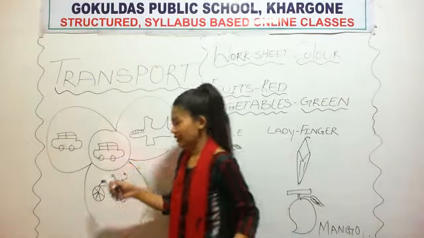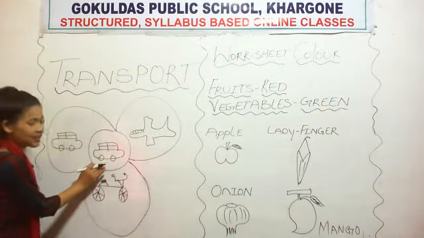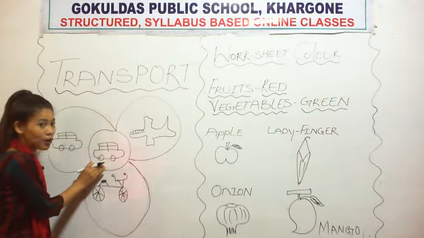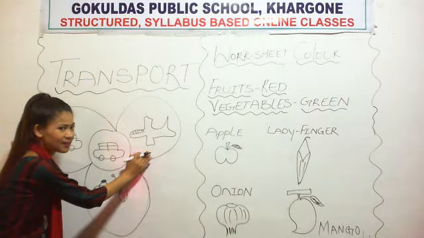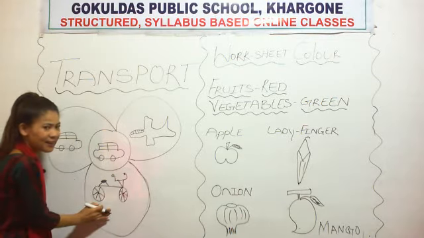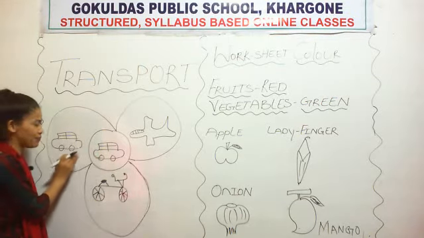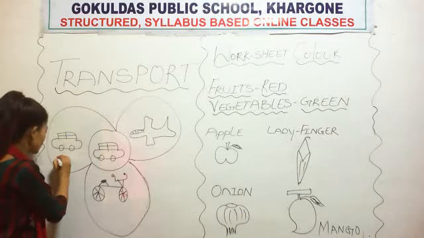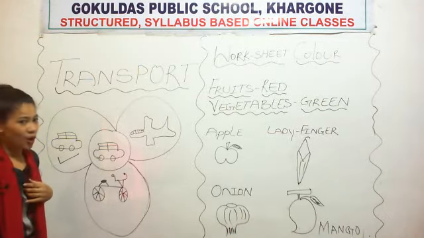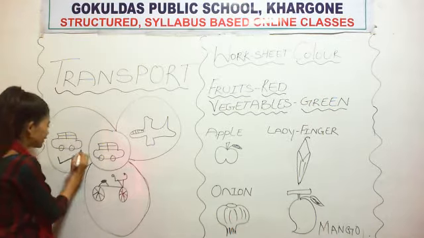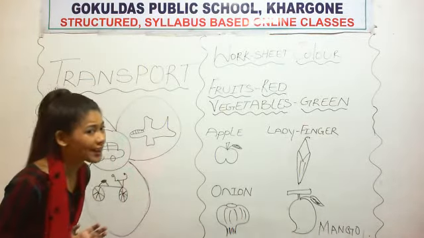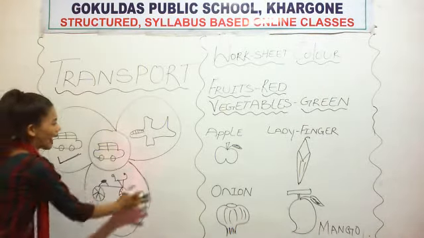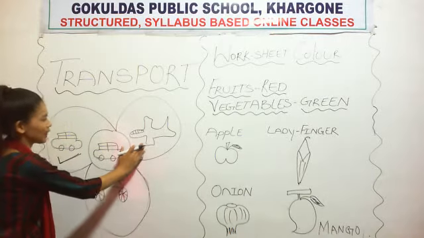In the center, what is this? This is a car. Now you have to identify where the car is. This is the car, this is a car, same. Then you need to tick. Car, car, car, car. These are all transport.